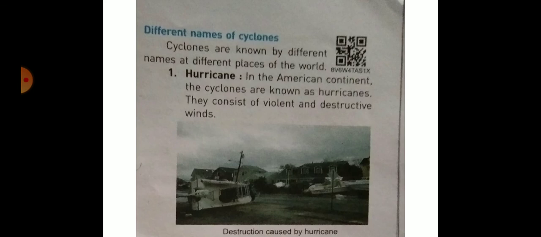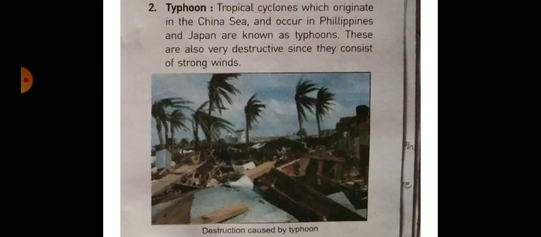Different names of cyclones. Cyclones are known by different names at different places of the world. And point first, hurricane. In the American continent, the cyclones are known as hurricanes. They consist of violent and destructive wind. And next point, typhoon. Tropical cyclones which originate in the China Sea and occur in the Philippines and Japan are known as typhoons. These are also very destructive since they consist of strong wind.